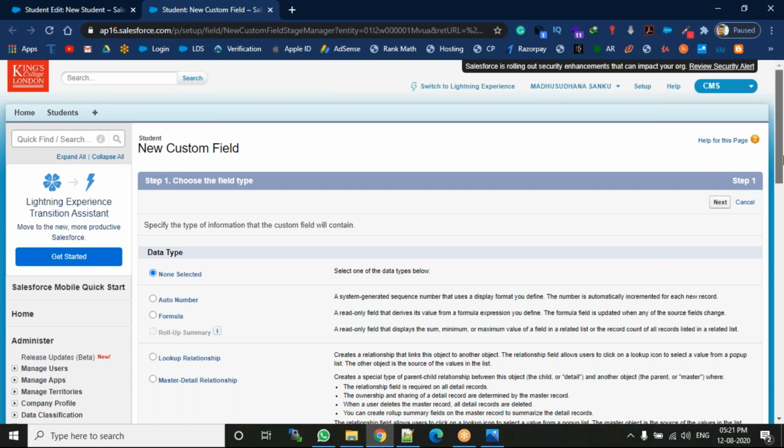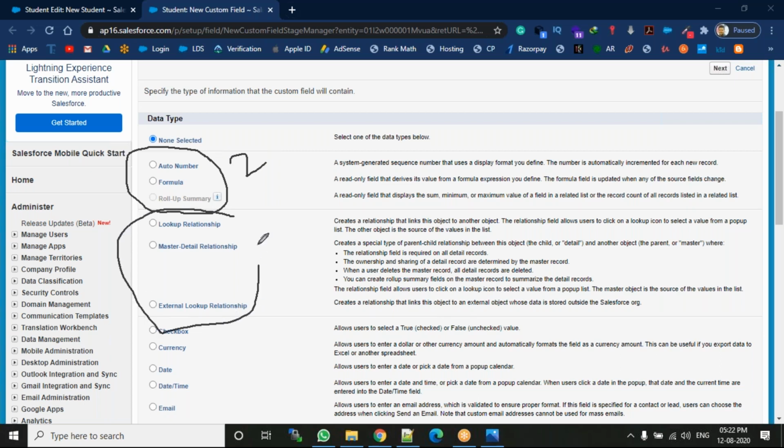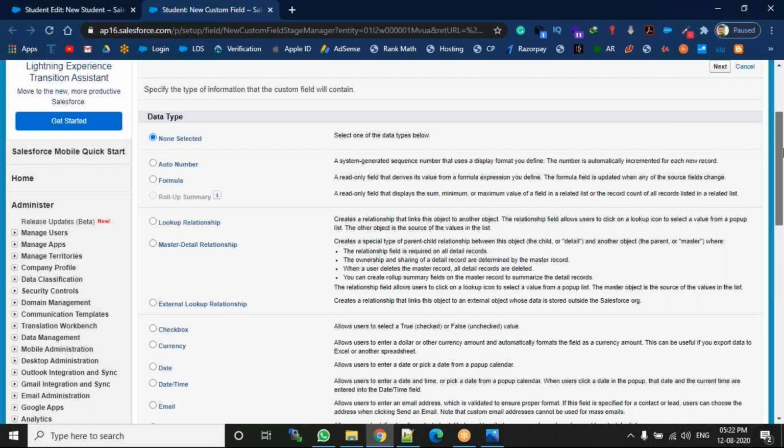Here we are making some grouping. See here, we are having auto number, formula, and roll-up summary. These are second stage fields, we'll see them tomorrow. And this is lookup relationship, master detail, and external lookup. These are the third stage, some advanced fields. The remaining ones are the basic fields. First we'll see the basic fields today, and the advanced fields we'll see tomorrow.